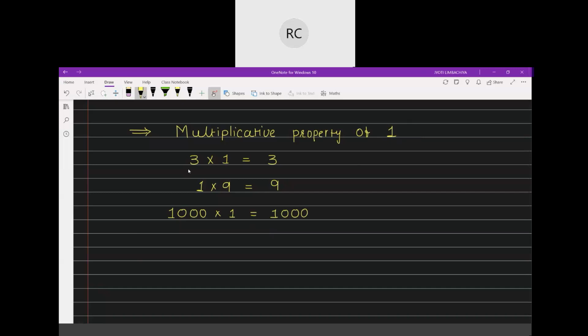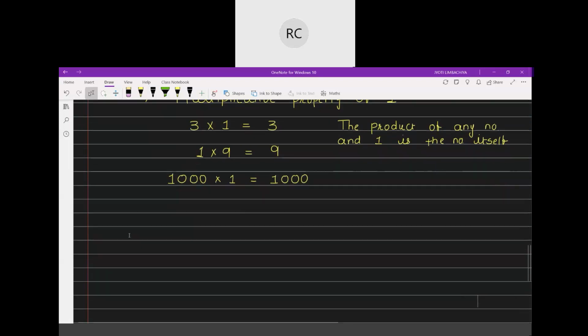Meaning 3, 3; 9, 9; 1000, 1000. Okay? Even if you put 1 lakh, you will get 1 lakh. So this is called the multiplicative property of 1.